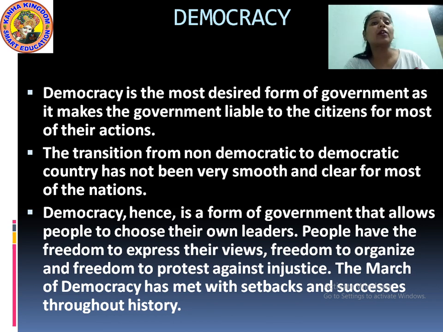Got the point now? Okay, the last line says: the march of democracy has met with setbacks and successes throughout history. I repeat, the march of democracy has met with setbacks and success throughout history. It means democracy has come a long way. From where did democracy start? Can anyone tell me? Democracy started after the French Revolution that we studied in history.